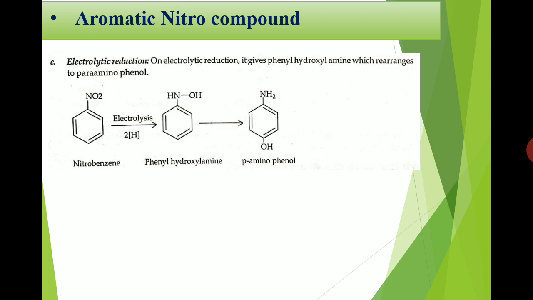Number 5, electrolytic reduction. Nitrobenzene on electrolysis gives phenylhydroxylamine, which further undergoes reduction, and we get para-aminophenol after rearrangement.